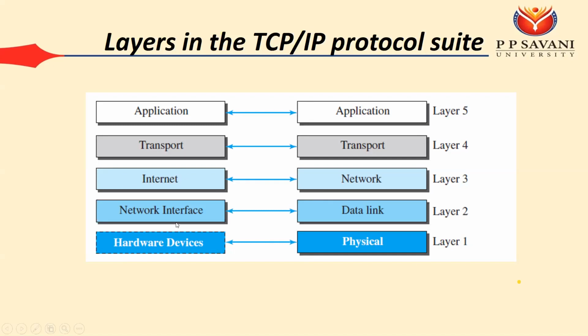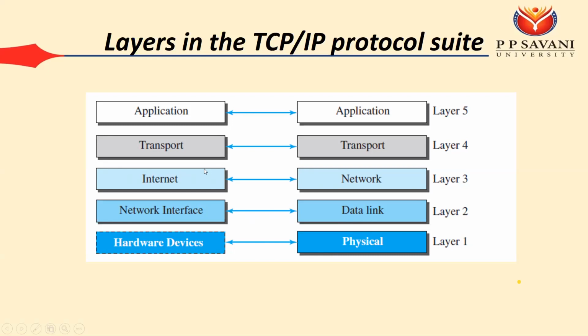Then the network interface: when your data comes within the network, what should happen is done through the data link layer. Suppose you have a router, and the router provides data to the switch. Then it is the task of the switch to provide that data within the network. So that is done through the data link layer.